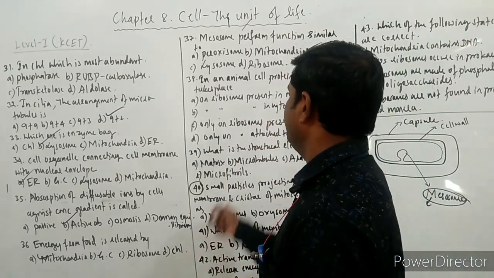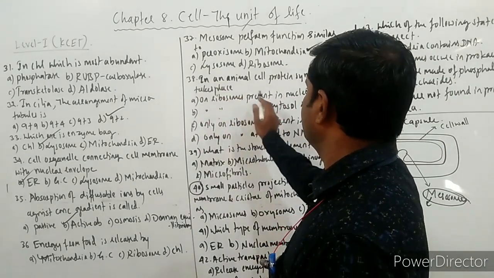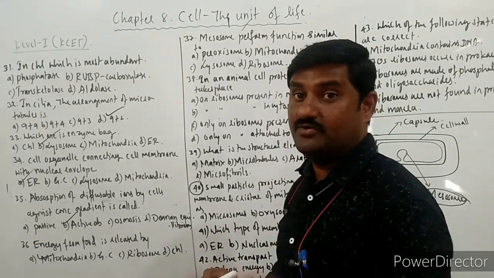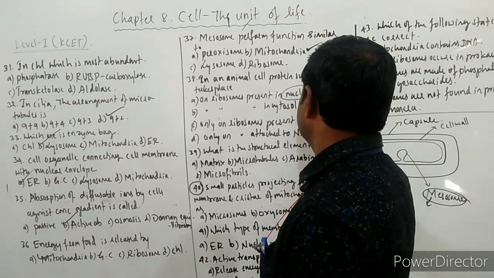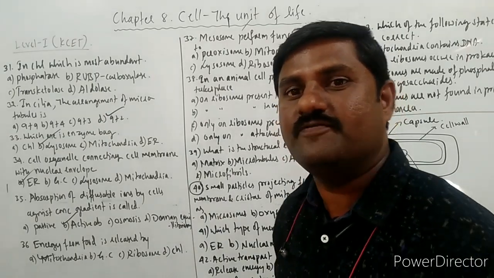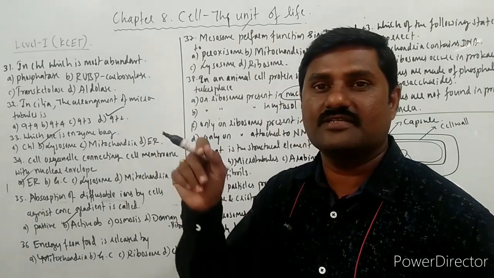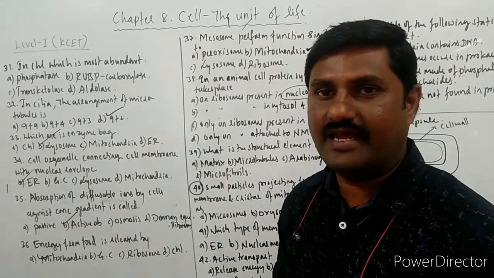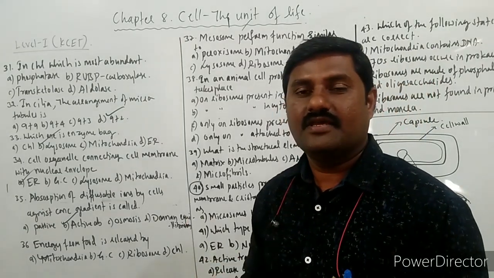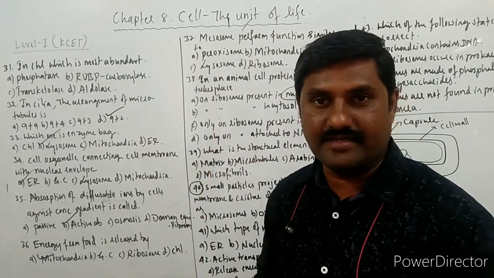Let us see. In animal cell, protein synthesis takes place on ribosomes present in nucleolus and cytosol. This is the new thing. So nucleolus itself is called what? It is called a ribosomal factory. Why is it called so? Because ribosomes are synthesized within it, right? Hence it is called a ribosomal factory. But there the protein synthesis does not take place directly.